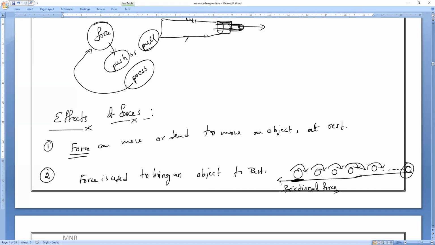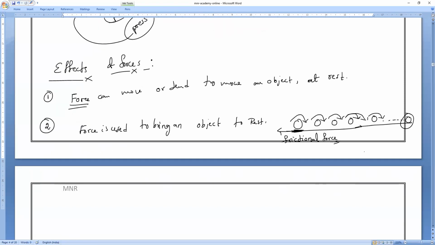If you take a rolling ball, on which surface will the body come to rest faster? Smooth surface or rough surface? Mr. Sam? Rough surface, which has many irregularities. We all know a rough surface causes more frictional force.